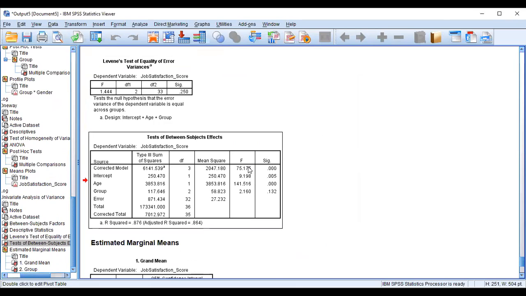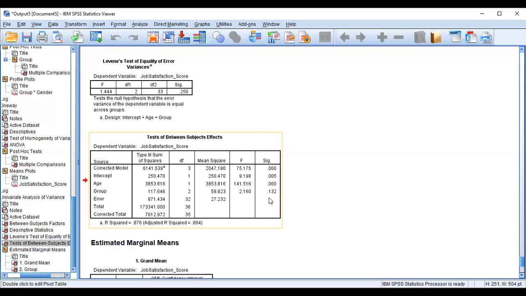Actually here it is the ANCOVA table, the analysis of covariance table. Here intercept is there, age is there. Age is significantly associated with job satisfaction score. Then for group, the mean job satisfaction score, its p-value is greater than 0.05. Therefore, there is no significant difference. When you include the variable age, the group difference becomes insignificant. When you remove age, it becomes a statistically significant difference. So it means that age has a significant influence on job satisfaction score.